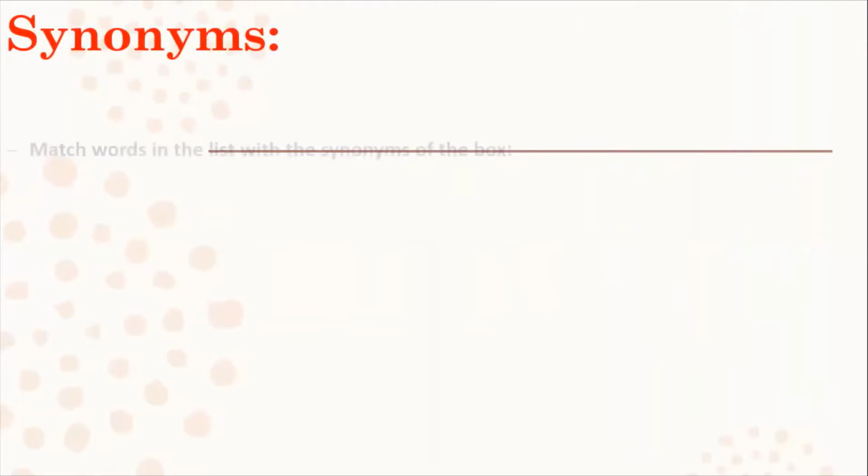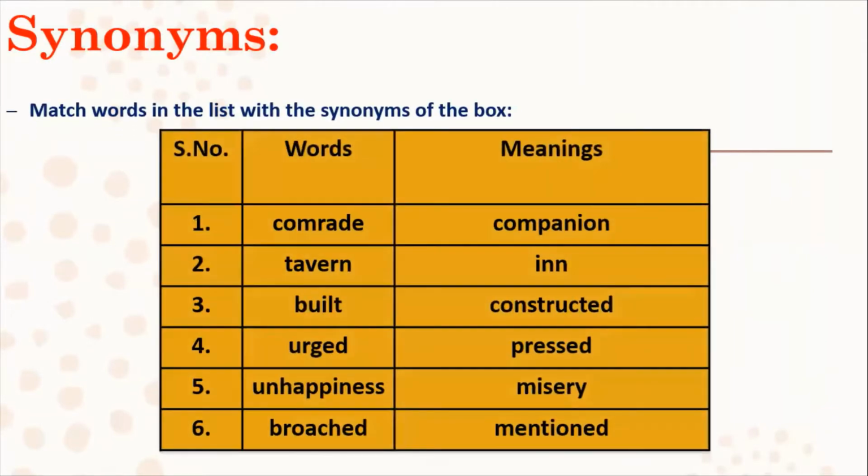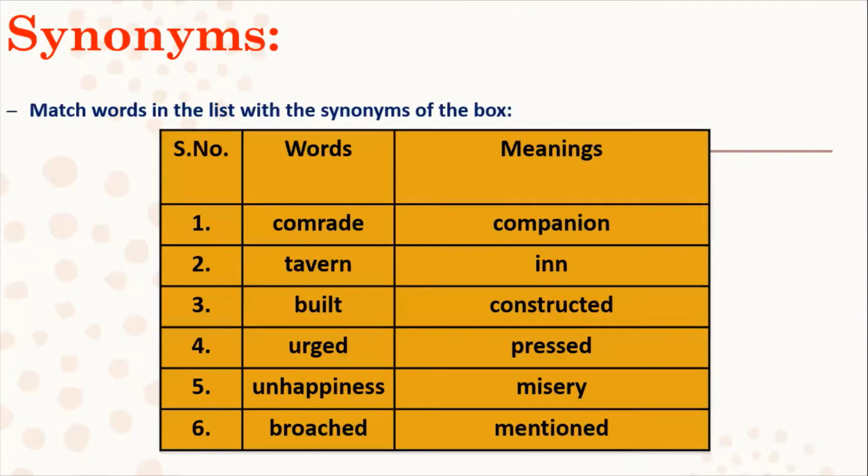The first question was about synonyms from the box. We have to match them. Basically these are the meanings of the words. So what is the meaning of comrade? Comrade, companion; tavern, inn; built, constructed; urged, pressed; unhappiness, misery; broached, mentioned. Let me repeat it again.